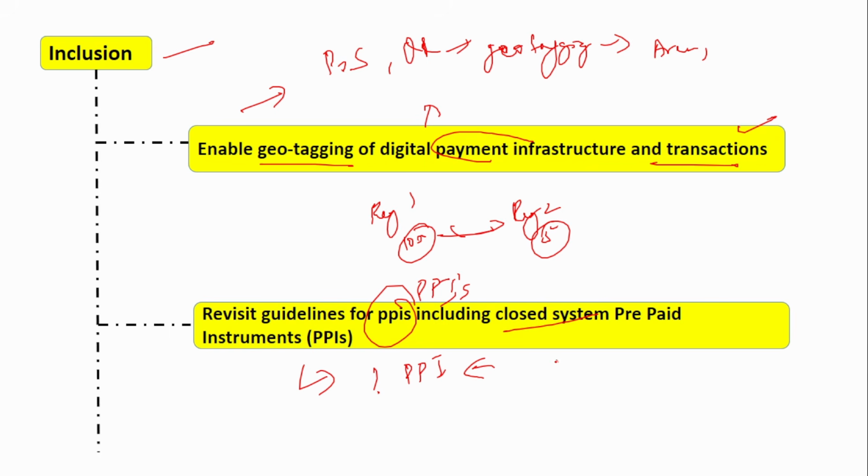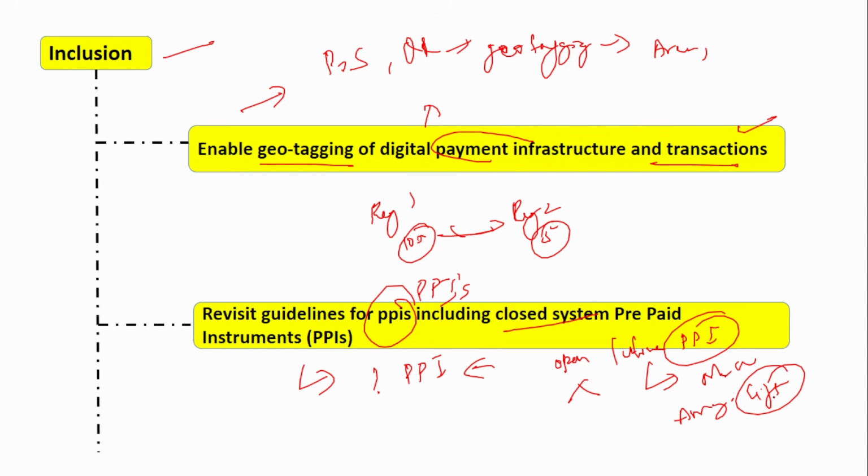If you see, there are two types: open and closed prepaid instruments. What is this open and closed? Open means this instrument can be used in various places. But closed can be used only in places told by the merchant. For example, suppose you have gifted one person an Amazon gift card. Where can this gift card be redeemed? It can be redeemed only in Amazon, right? So this is a closed prepaid instrument. That is the difference between open and closed.